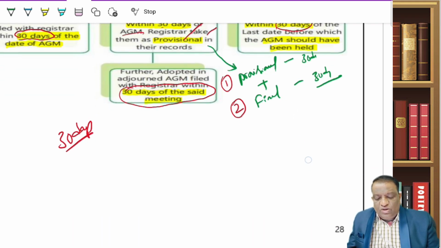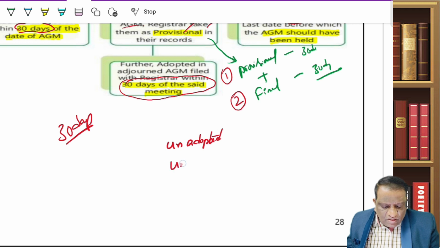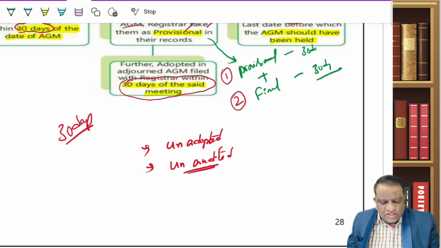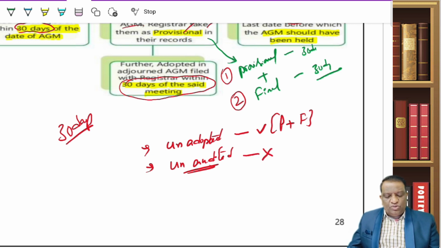So the only caution I want you to have here is, don't get confused. As a summary, unadopted and unaudited, these two are different, mind you. At inter level he is not asking you. Unadopted, yes, you have to file as a provisional and then final as and when it is approved. But unaudited, you don't circulate, and you don't file.